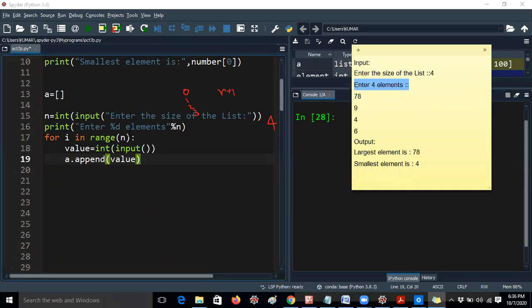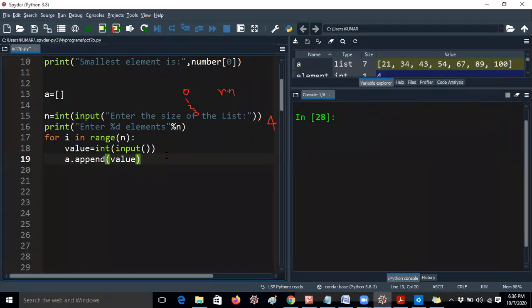Whenever you are giving like this, according to our output statement, it will ask to enter 4 elements. So it is fine. Enter in range, for example, it will ask 0th position to 4th position. That means 0 to 3. So it will read one value, another value, another value, another value. So now this part is completed according to the question we have.